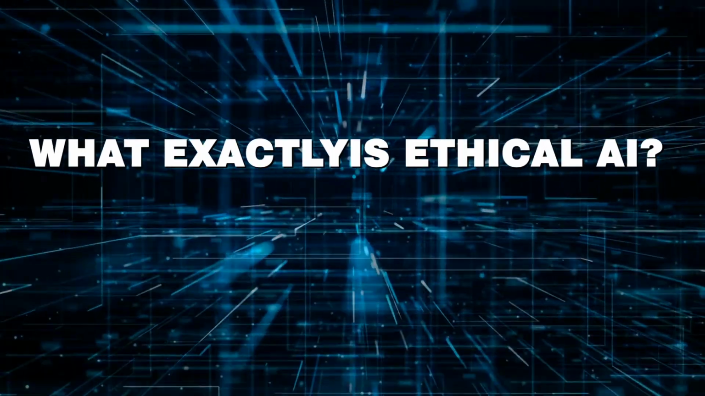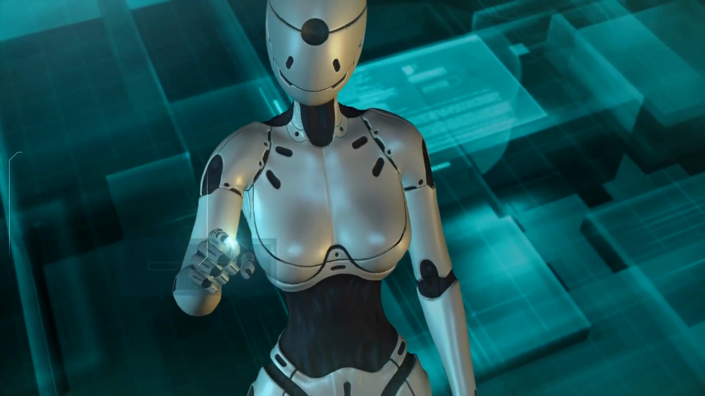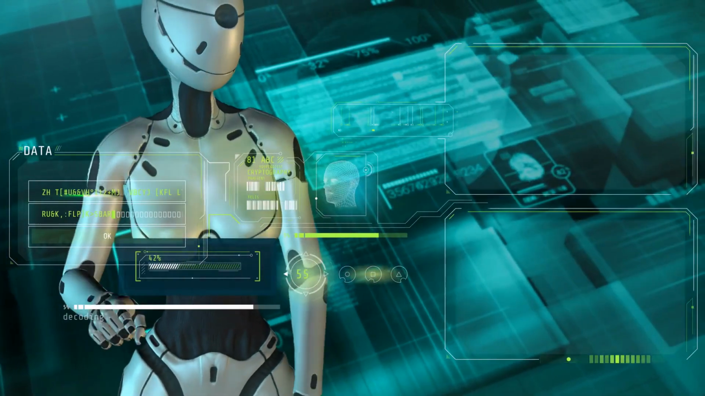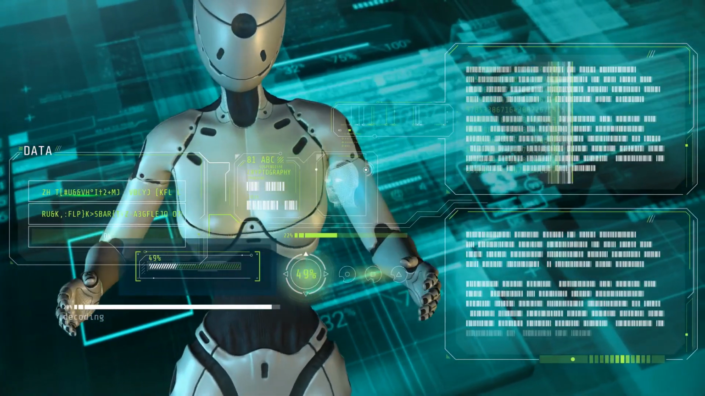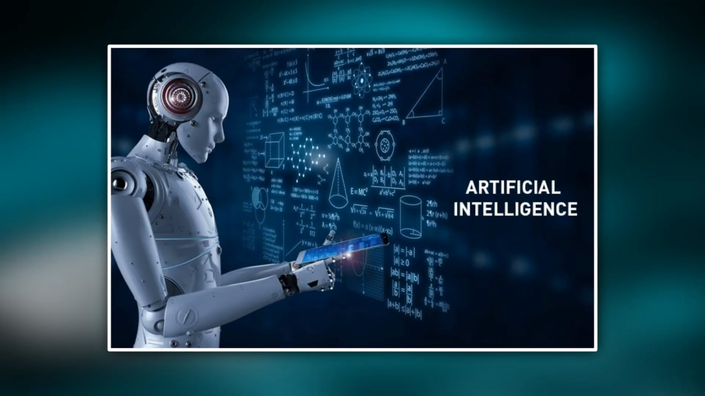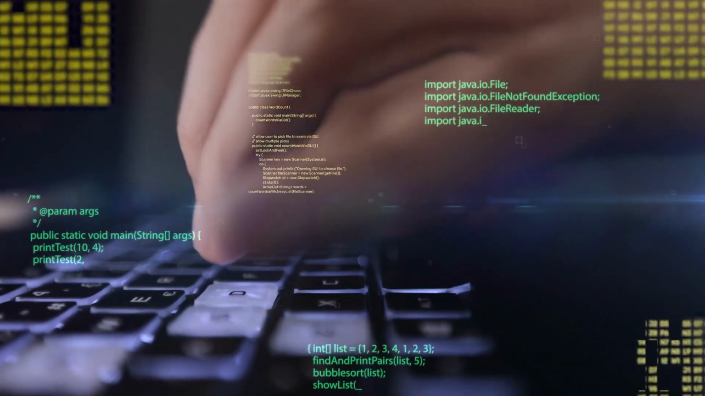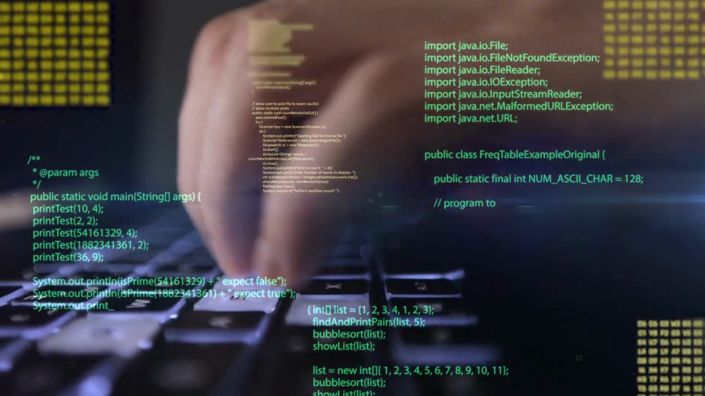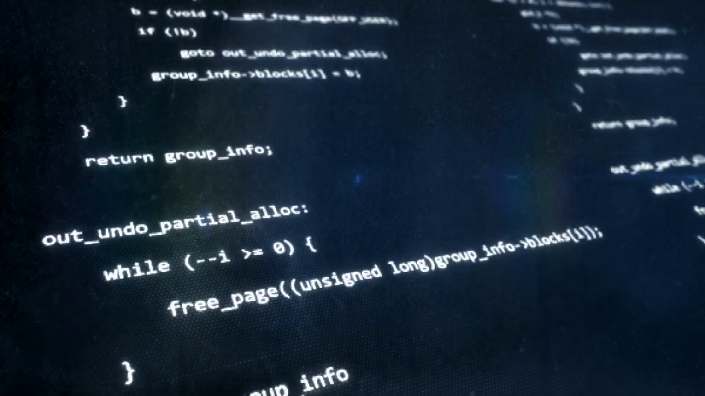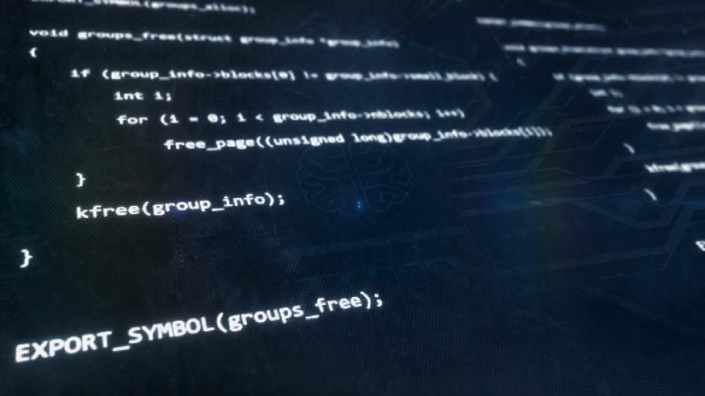What exactly is ethical AI and how can we ensure it? The term ethical AI refers to the development and implementation of AI systems that are transparent, accountable, and consistent with human values and rights. As artificial intelligence grows more widespread in today's technology-driven world, it is critical to ensure that it is created and implemented ethically. To achieve ethical AI, a combination of openness, fairness, and algorithmic ethics is required.